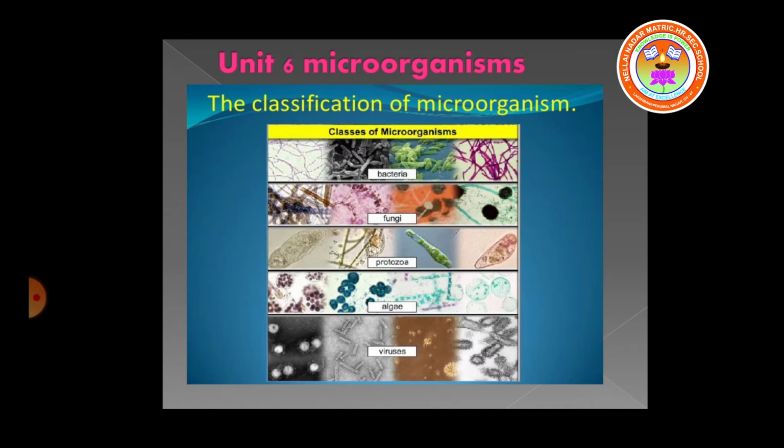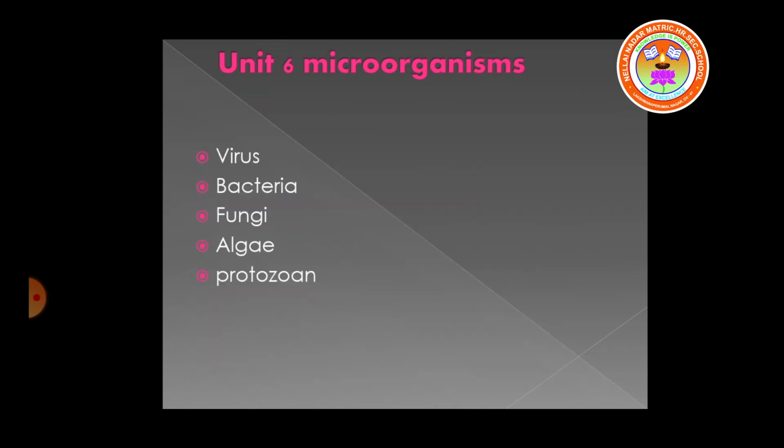There are 5 groups of microorganisms: virus, bacteria, fungi, algae, and protozoa. In the last class, we studied about virus and bacteria. Now let us come to the topic.